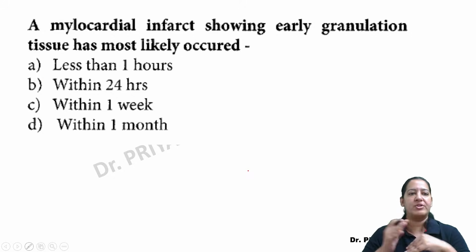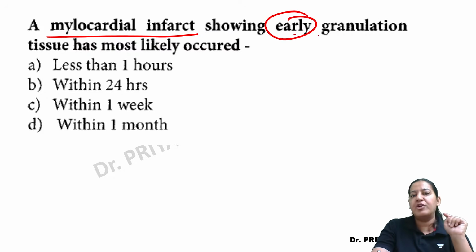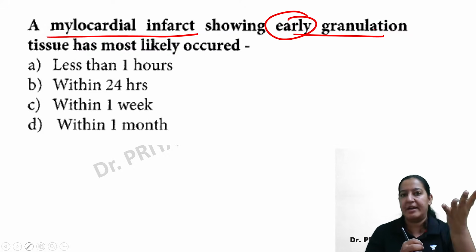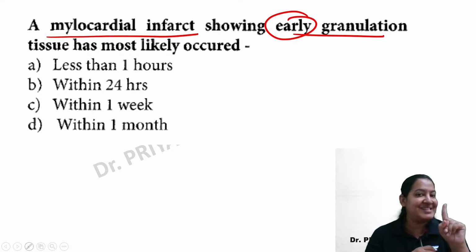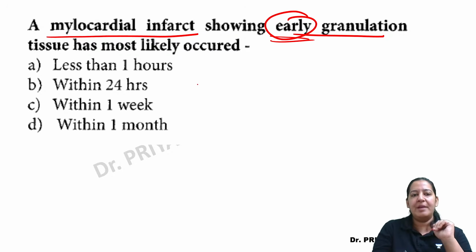This is the next question in front of you. A myocardial infarct showing early granulation tissue at what age? Early granulation tissue. Granulation tissue has started appearing. Just started, not well established. It started appearing. I'm asking about early granulation tissue. Can you tell me at what age?